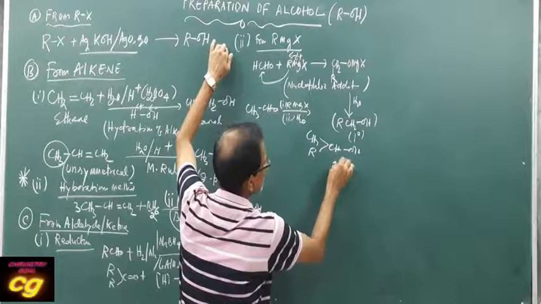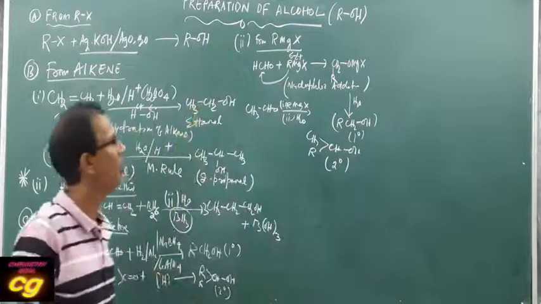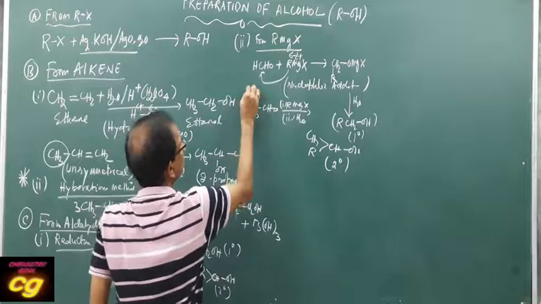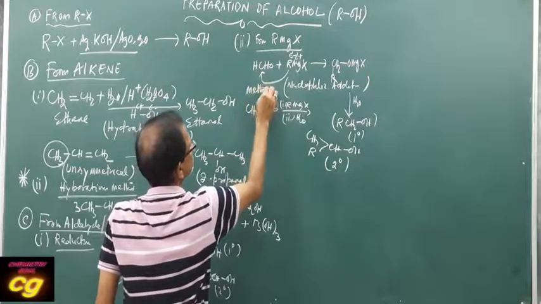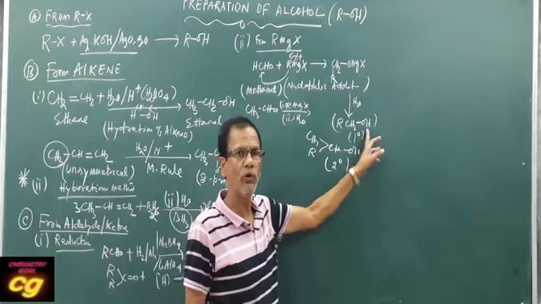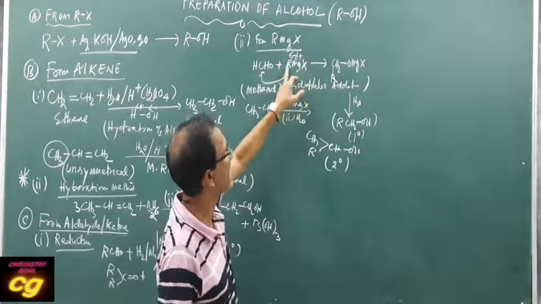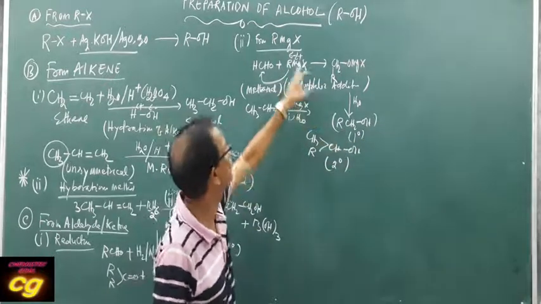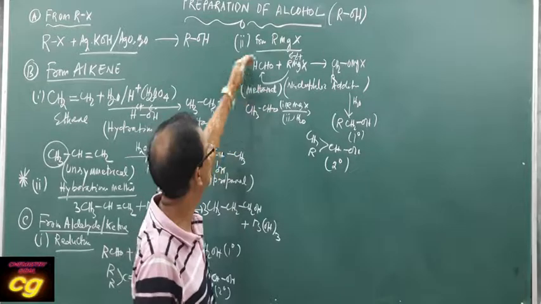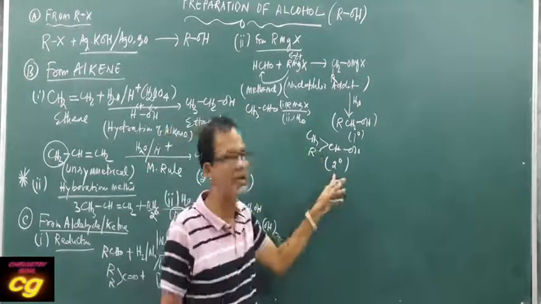This is your secondary alcohol. So formaldehyde gives a primary alcohol, and the name of the alcohol depends on R. And acetaldehyde, that is higher carbon, always produces secondary alcohol.